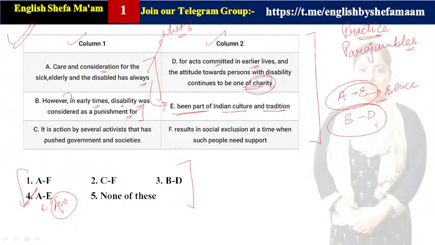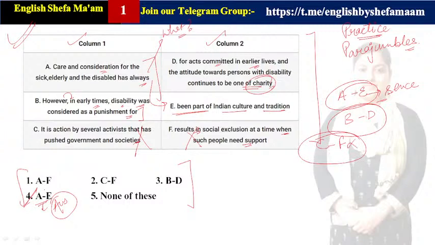It is action by several activists that has pushed government and societies, right? Government and societies what? Results in social exclusion at a time when such people need support. So, it is not making any correlation with F. C is not making any correlation with F. So, the perfect answer, that's why, is A and E. Clear, guys?